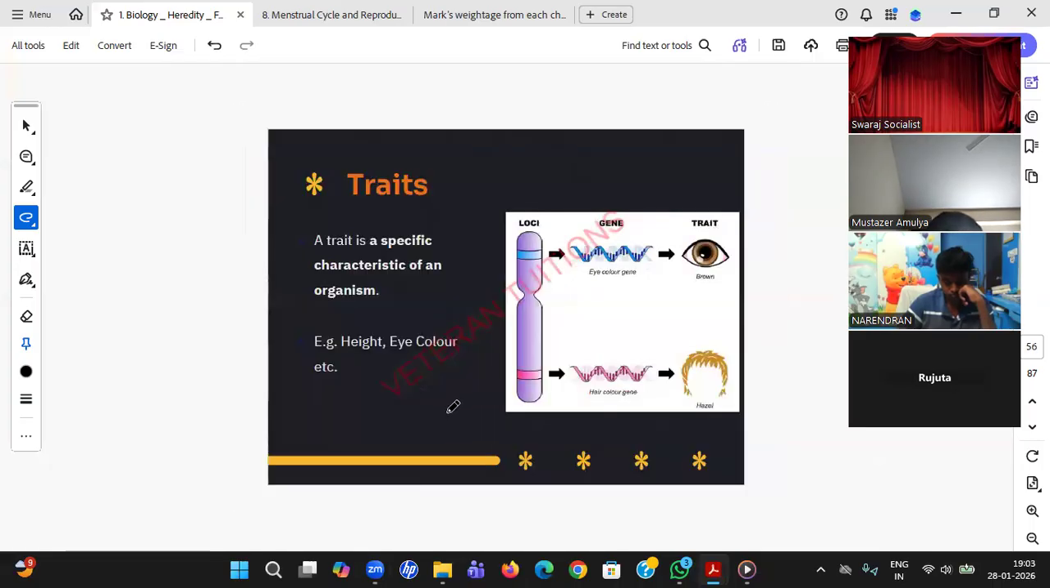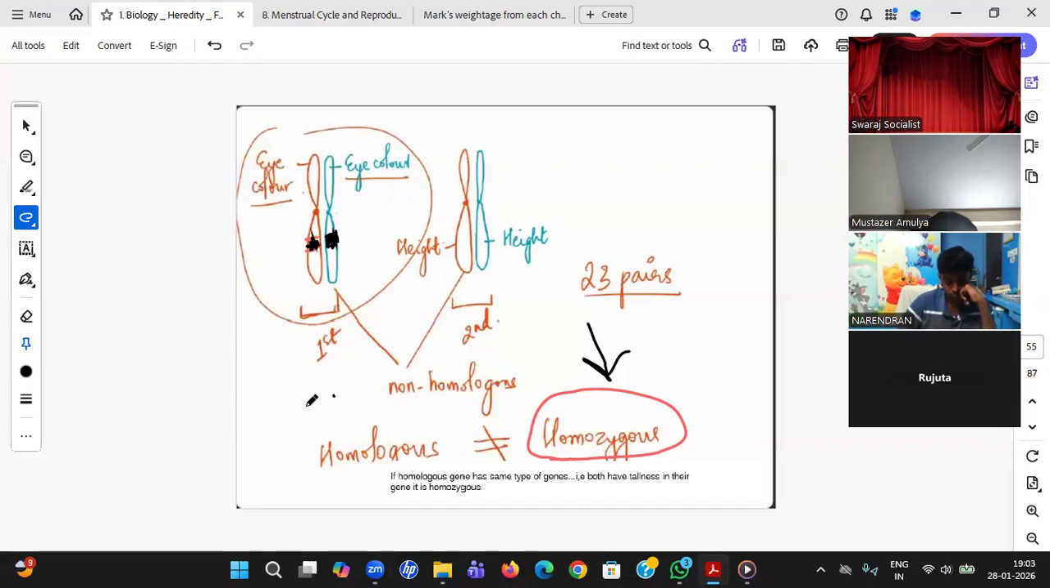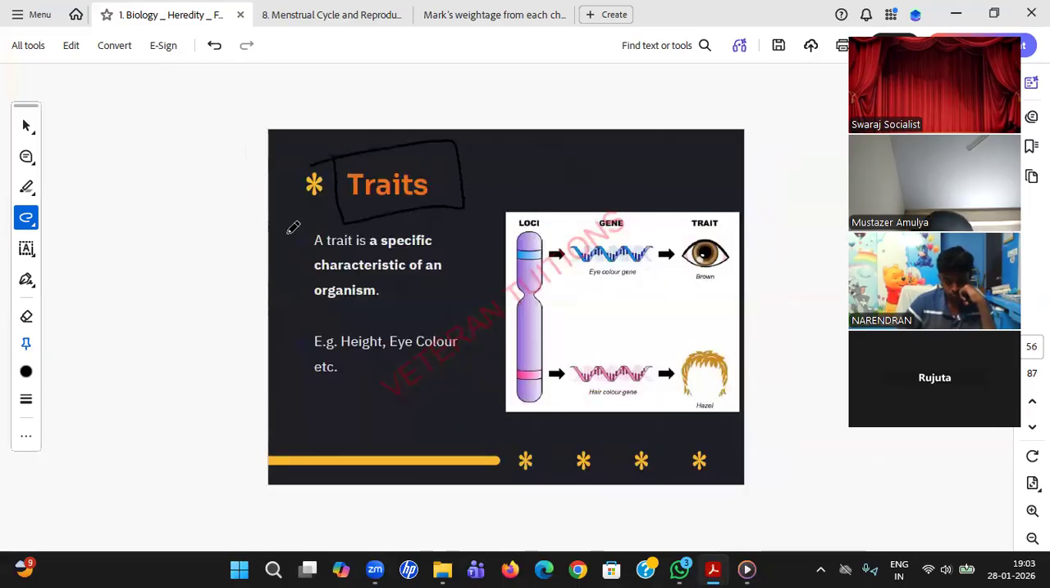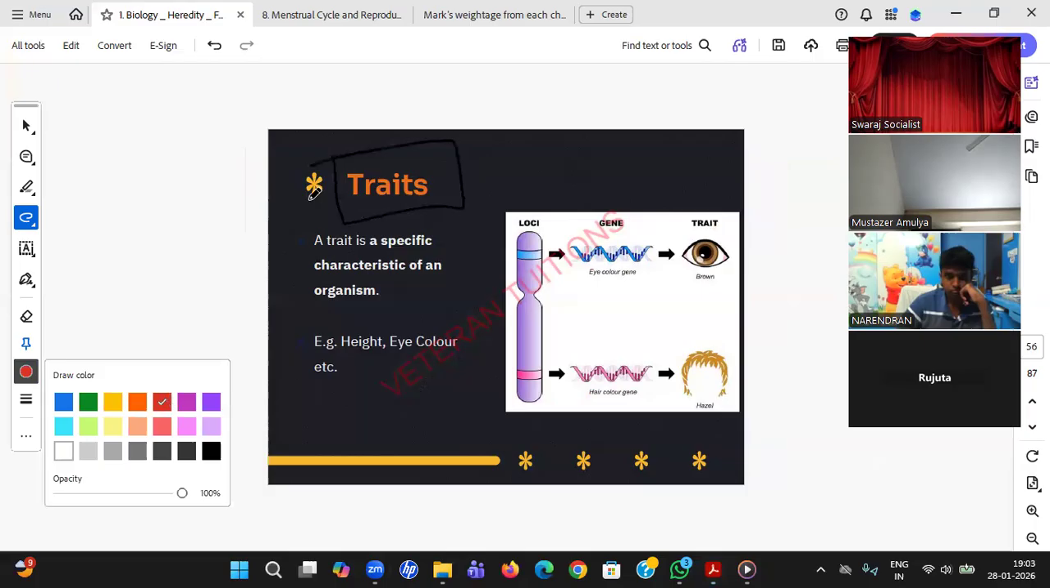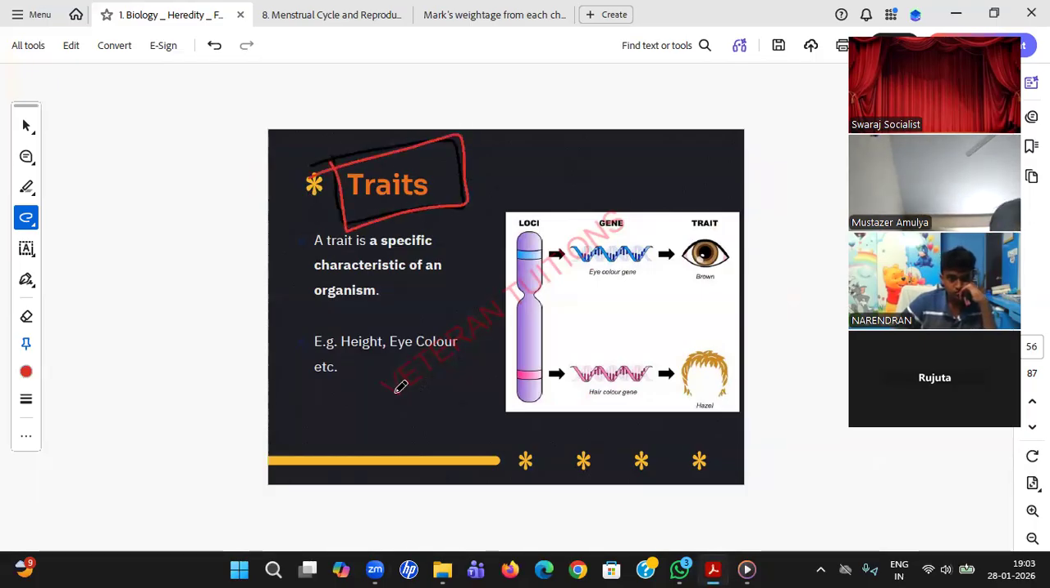Okay, the next topic is, even before going to alleles, I'll go to traits, students. There is a difference between alleles and traits. So what are traits? Traits are nothing but a specific characteristic of an organism. If you are seeing me for the first time and want to inform somebody that sir is somewhat tall, that sir has brown eyes, these are all the physical things which you observe in me. That is nothing but traits. Traits are the physical things which you can look at and make out just by looking.